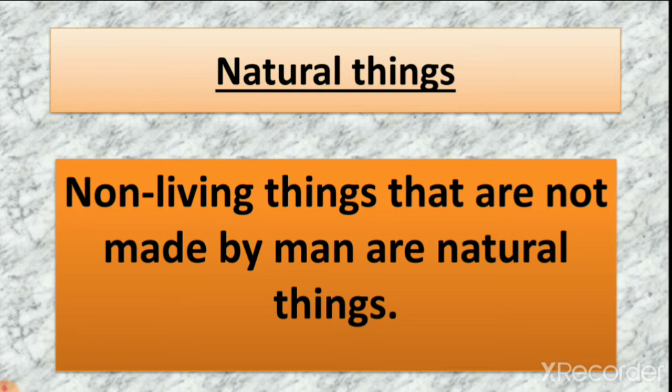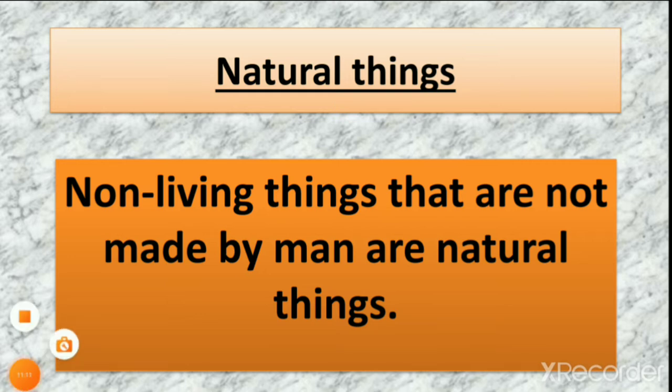In this, natural things can be living also or non-living also. Living natural things are birds, animals, and humans. All of us are natural things. And some natural things are non-living. Why? Because we cannot make them. Like water. We store water from rain, but we cannot make water. At home, we can make cold drinks from water, but we cannot make water at home. So these all are natural things.